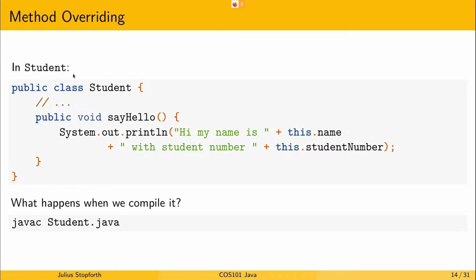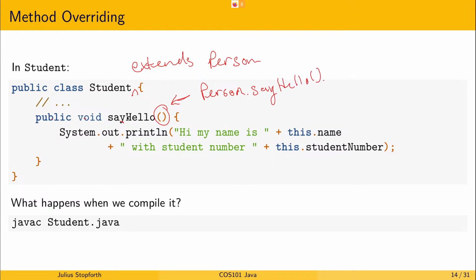Let's look over here. In the student class, we're going to implement our own. So, sorry, this should say student extends person, right? As we've been doing this whole time. And then we say over here, public void say hello with no parameters. So this is the exact same method signature as person.say hello. Right? It looks exactly the same, but it's now in the student class. And we say, okay, hi, my name is this.name with student number, this.studentNumber.